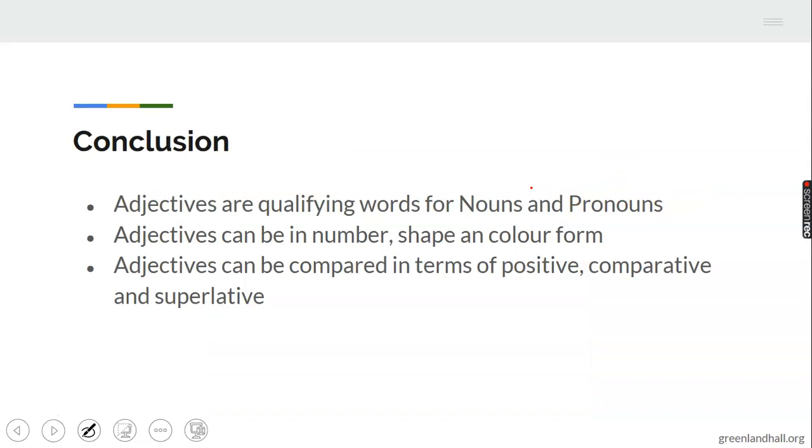In conclusion, adjectives qualify nouns and pronouns. They can be in number, they can be in shape, they can be in color. And lastly, they can be positive, comparative, and superlative in form. You can have long, longer, longest. You can have good, better, best. You can have well, better, best. So let's try and note all these things about adjectives.